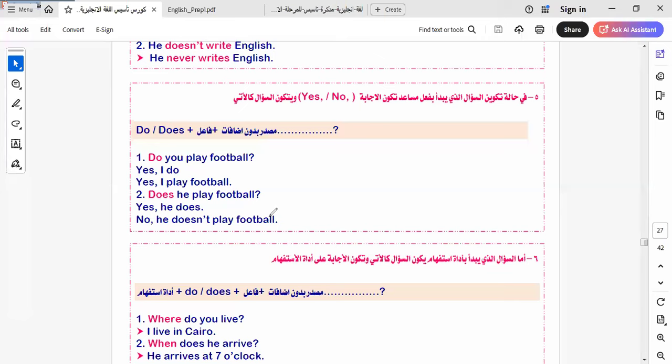Some of you say, Miss Iman, when I put s in this sentence, it will be wrong. It will be zero. I don't want to tell you this again. Why? Because as we told you before, does replaces the s. You must know this rule. Let's go to another one.